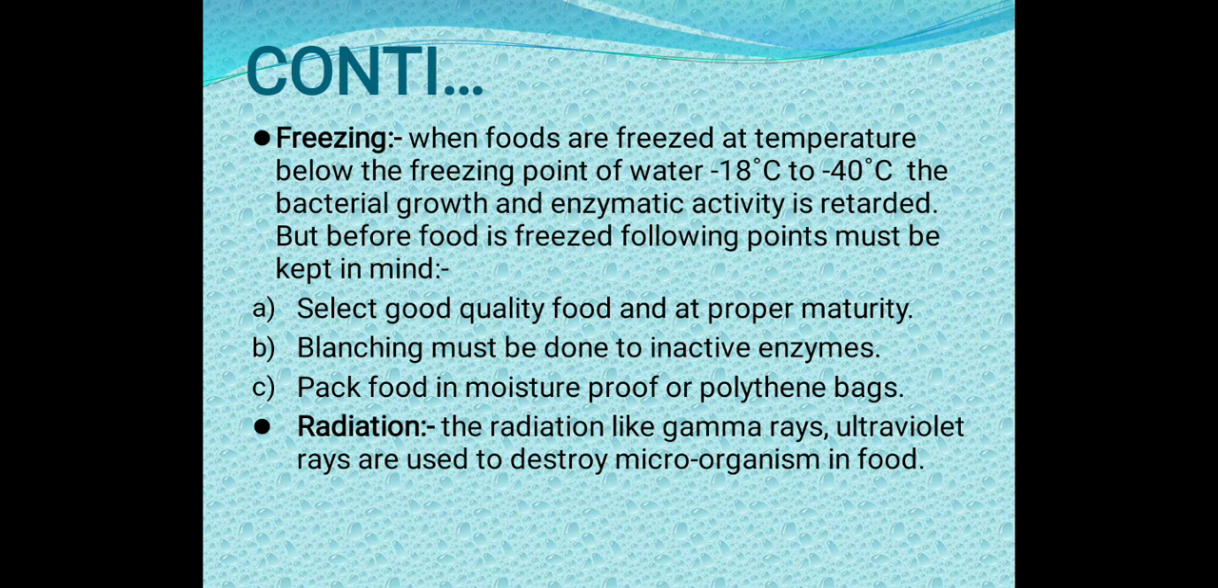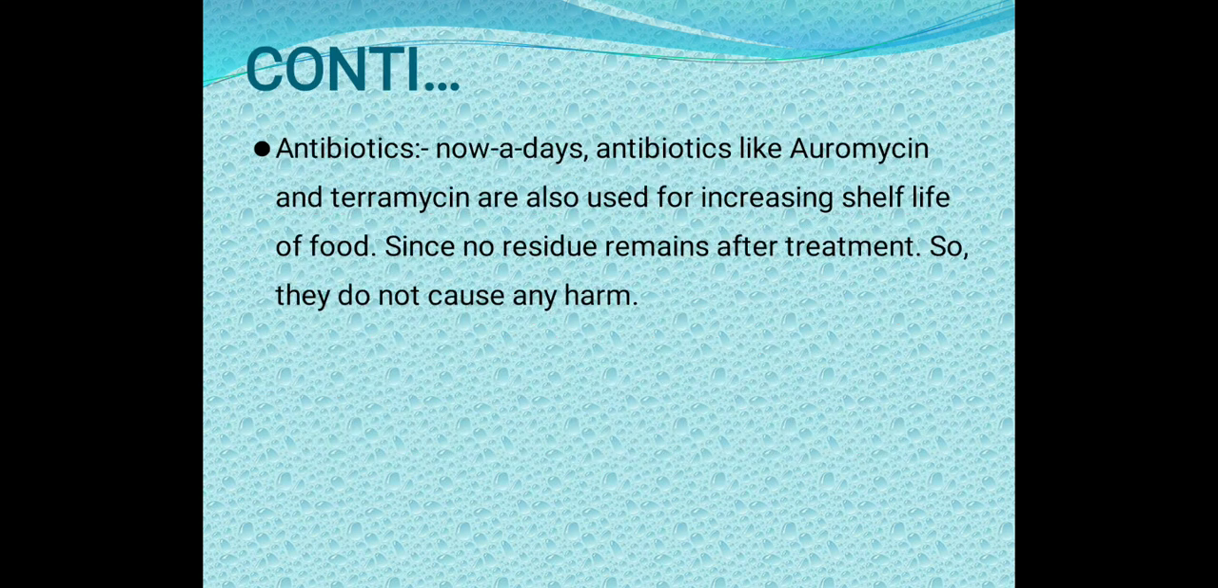Okay, then radiation. Radiation like gamma rays and ultraviolet rays are used to destroy microorganisms in food. Okay, what is happening in radiation? The radiation like which rays? Gamma rays, ultraviolet rays. We can use those rays to destroy microorganisms from the food.